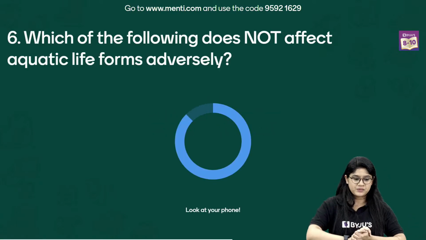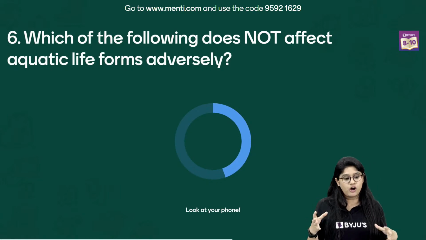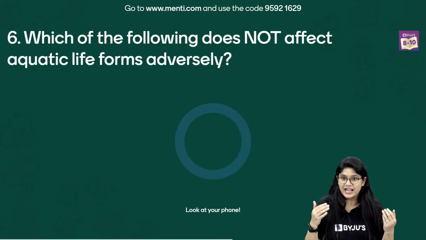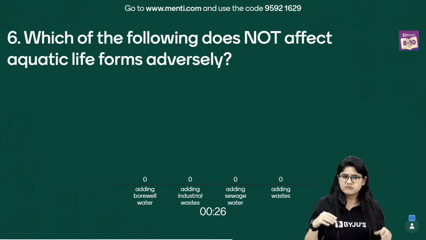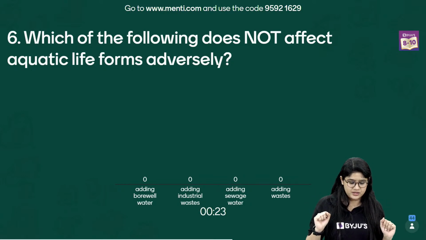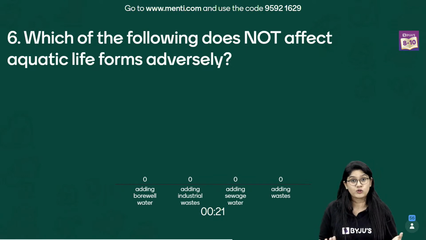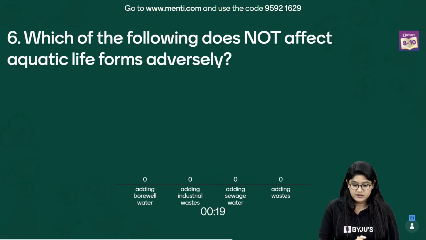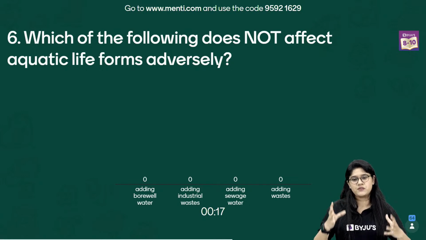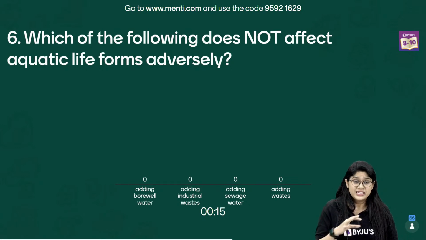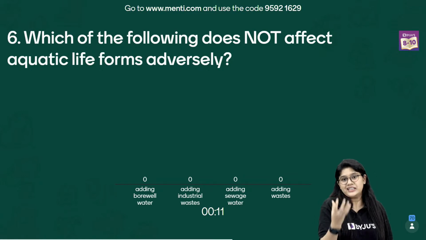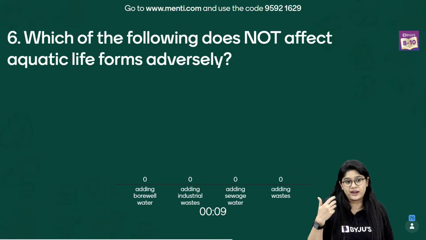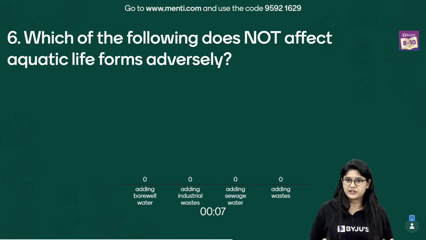Question number 6. Which of the following does not affect the aquatic life forms? So, which of these will not be affecting the aquatic life in a simple way? Adding the borewell water, addition of the industrial waste, addition of the sewage water, and adding waste. Which of these will make no difference to the water quality and the aquatic organisms? Super easy.